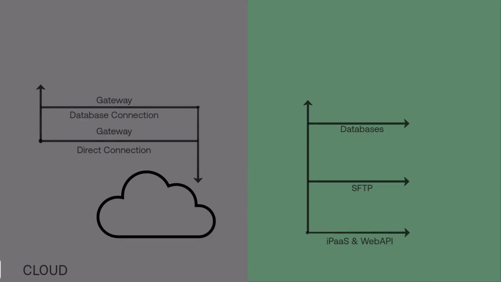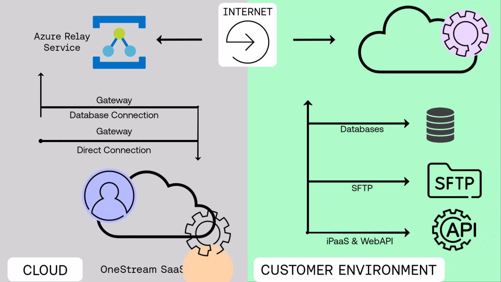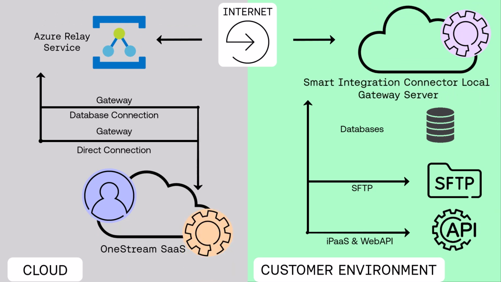My network and cloud data sources are integrated with the OneStream cloud. A locally installed Smart Integration Local Gateway server manages the credentials and files that establish data source connections. Customer environments are connected to OneStream cloud without the need for a VPN.